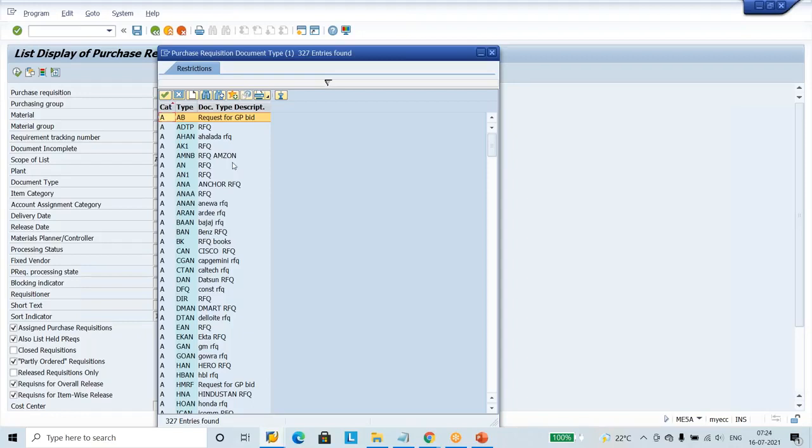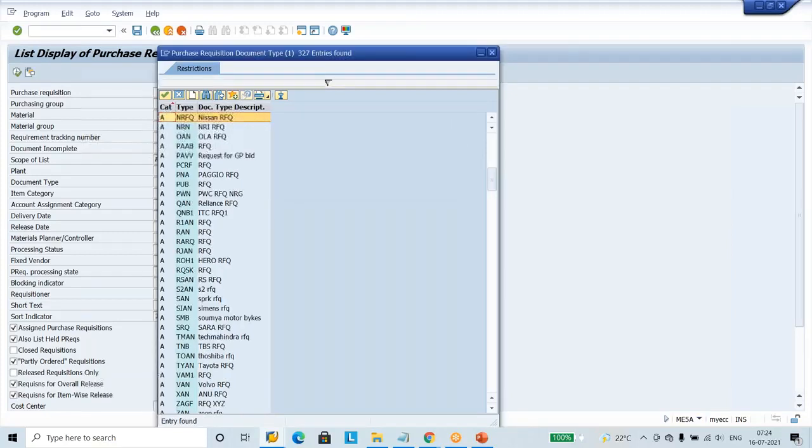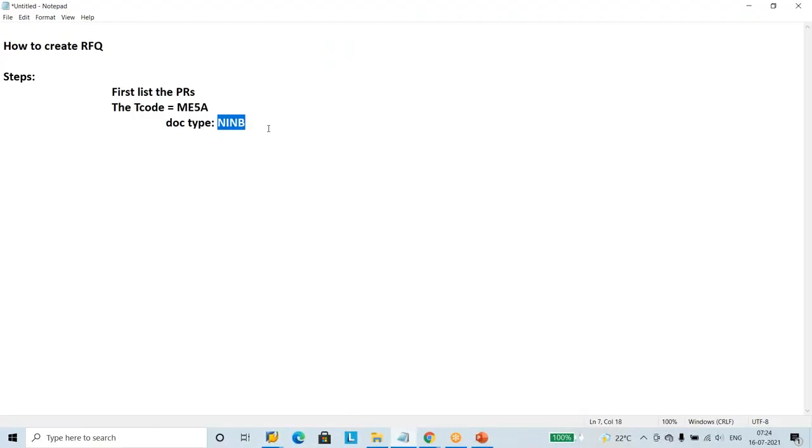In this one, find ours is Nissan. Then automatically the Nissan RFQ, N RFQ we created. So here we'll say N RFQ. SAP, with this document type, whatever PRs are there, list them. Then the system lists out all the PRs of the NRFQ document type.